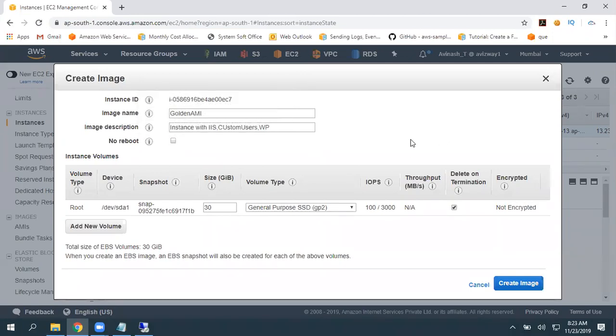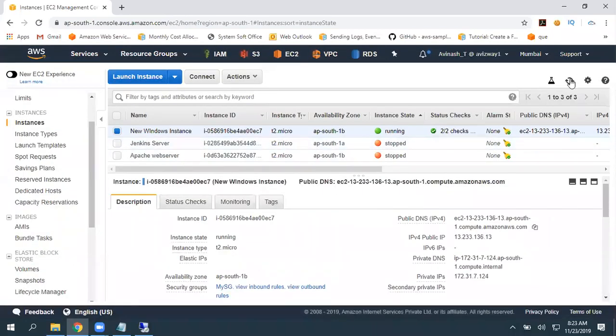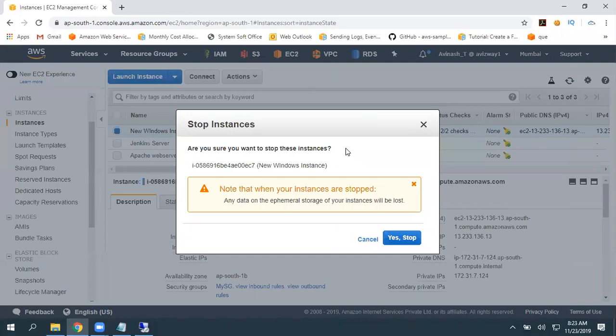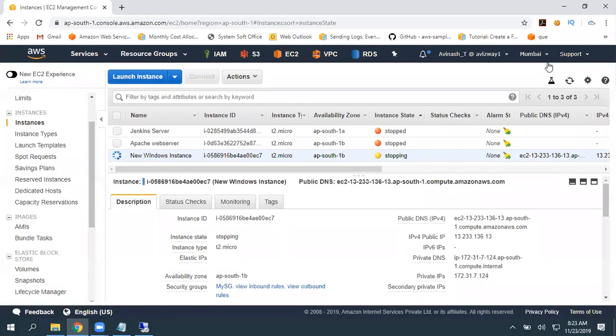And second thing, before creating, my personal suggestion or recommended option, recommended means you can follow or you can skip that. The recommended option is to stop this instance. Take a proper maintenance window, stop this instance. Once the instance is stopped, then create an image. That is the recommended one. But when the instance is in running state, you can also create an image. Okay.